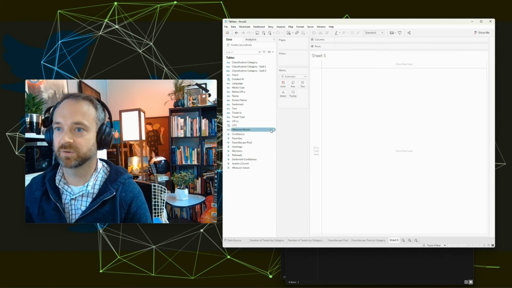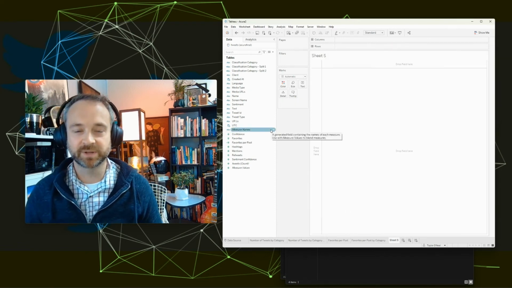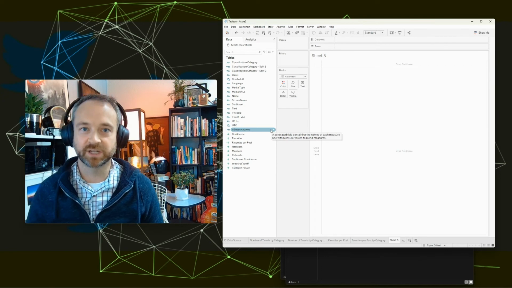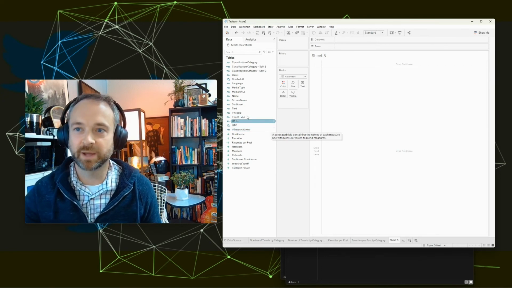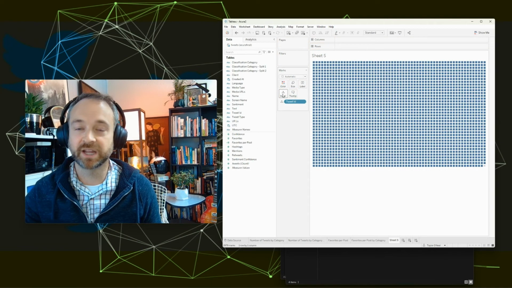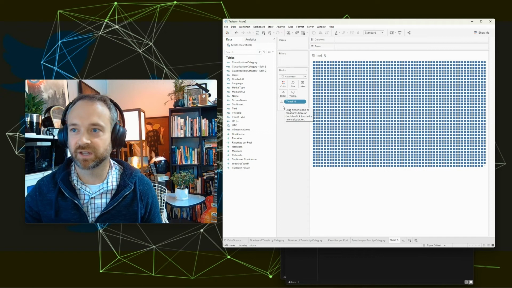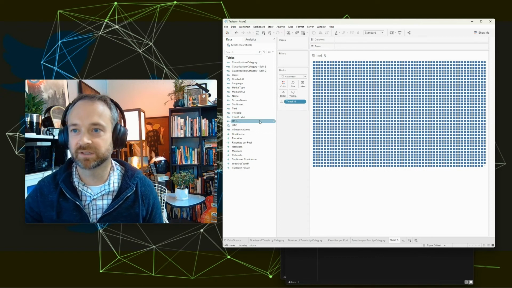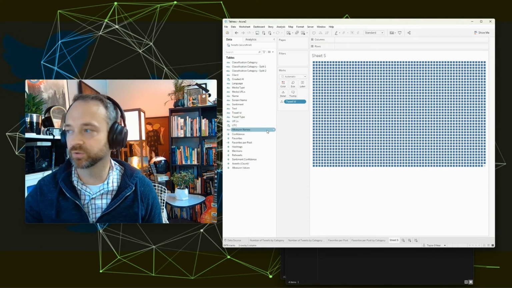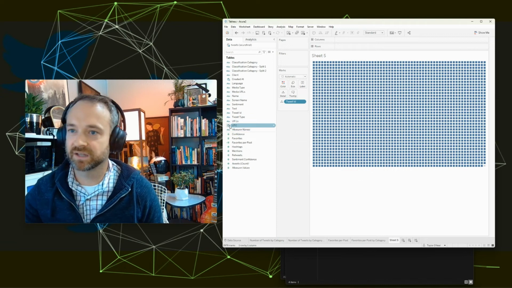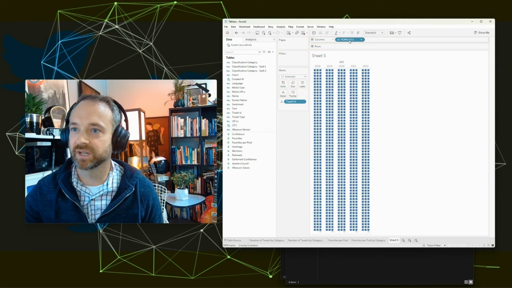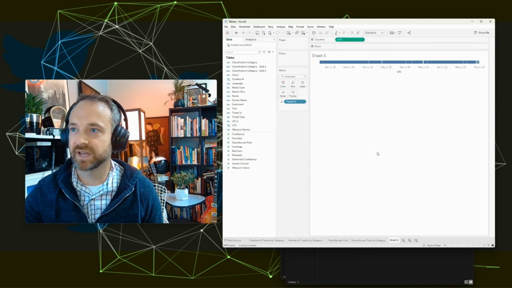All right, so I want to do a graph like we sometimes do of bubble graphs where they have all of the individual tweets. And so you do that by having your unique ID for a tweet. So I'm going to bring that into detail. So we have an individual bubble instead of just a sum of everything. We want to look at all the individual tweets. So let's do that, and let's do this over time. So we're going to bring in our exact date for that universal time.